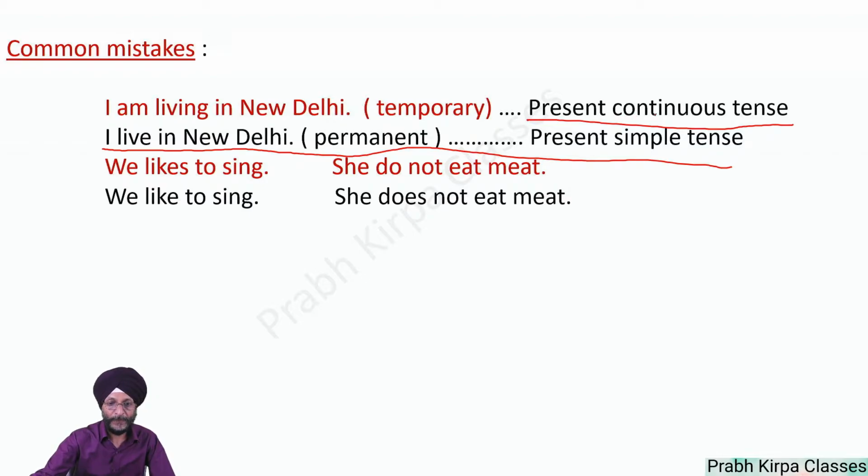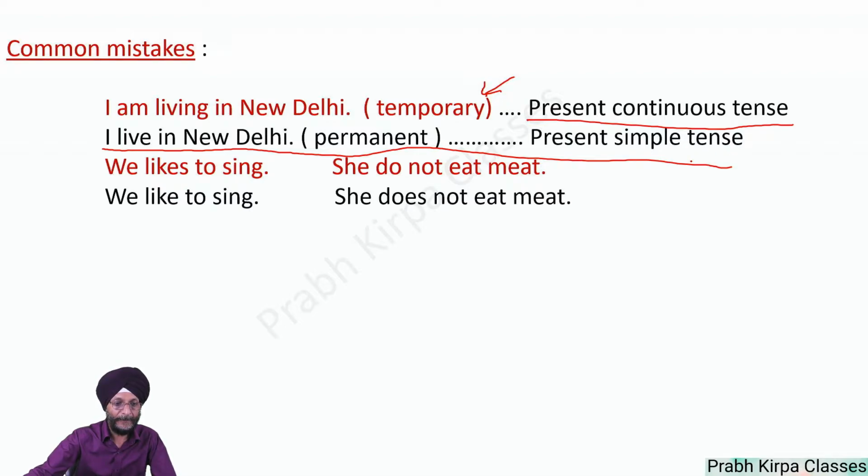When we talk about present continuous tense, it is only used for temporary purposes. When we are residing at a place and are not likely to shift to any other place, we will always use present simple tense. However, if it is written that I am staying in a hotel, then it will be okay. Then it will be present continuous tense. When we say I live in New Delhi, it is a permanent fact, and for this purpose we use present simple tense.